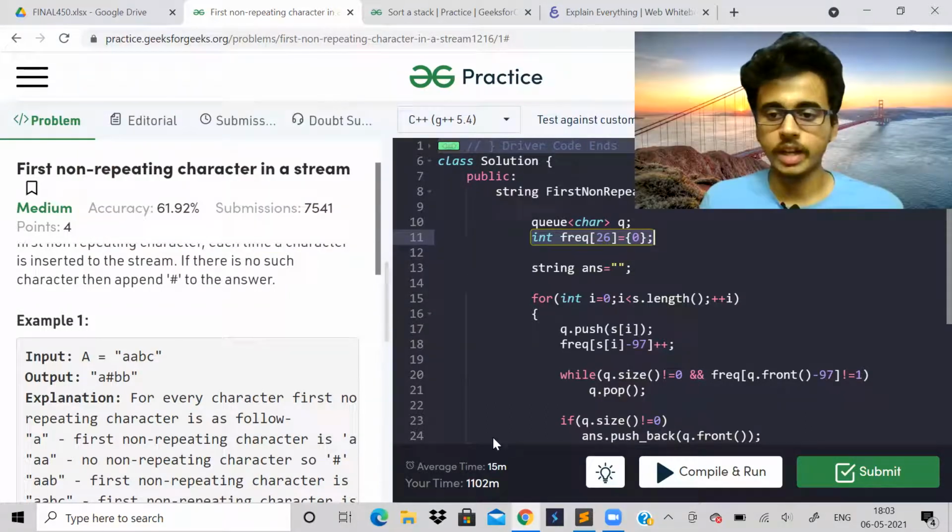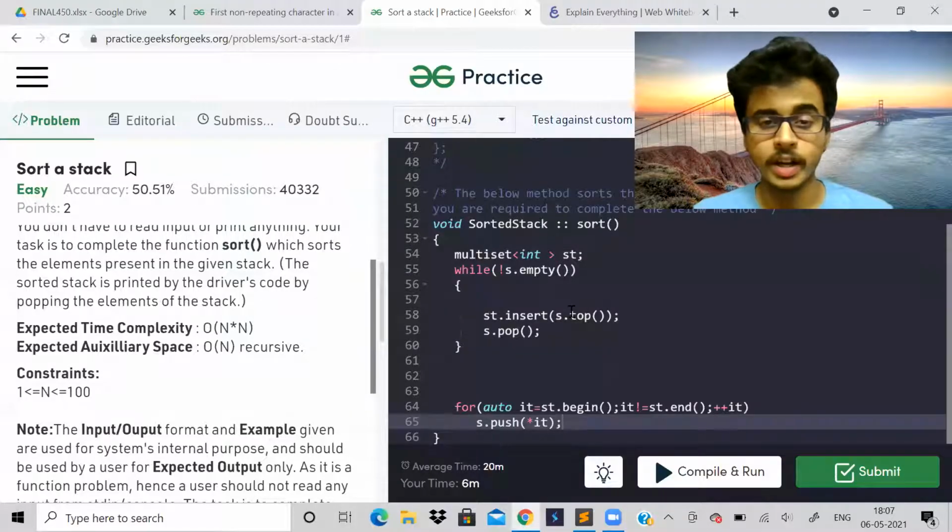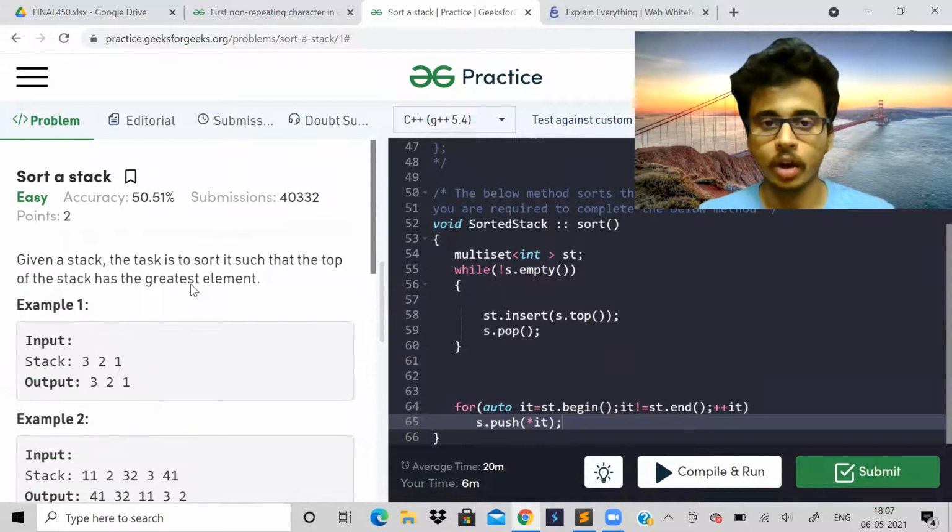So let us go to the next problem. So guys, the next problem is called sort a stack. In the previous part, part 107, I think, there was a problem, reverse a stack using recursion. Some of you have just seen the video. Actually, there is a mistake in that. I would really appreciate it if you go back and check what the mistake was. Something is really missing. I'll come to that.